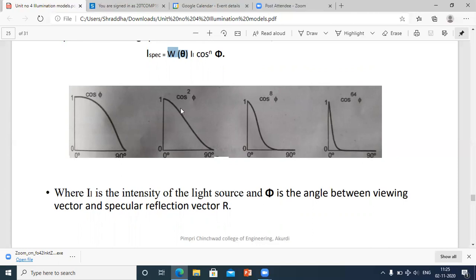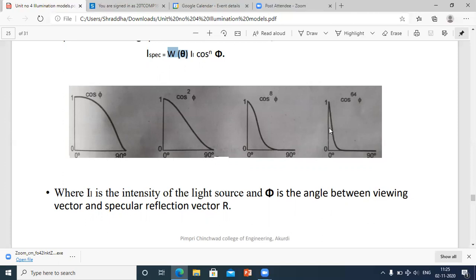In figure number 2, the surface is a bit shiny, so the power is increasing. In figure number 3, the surface is more shiny or more glassy or more metallic. So from 2 the power is changing to 8, that is cos phi to the power of 8.